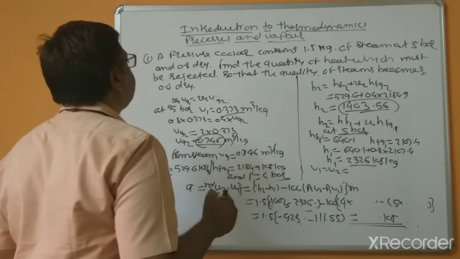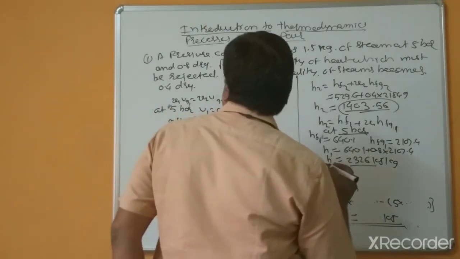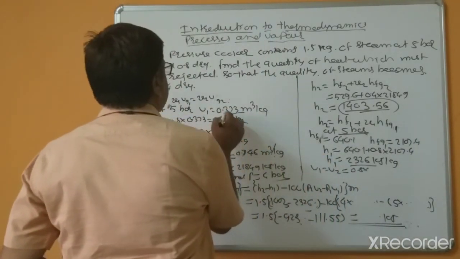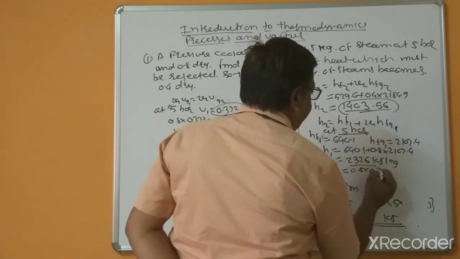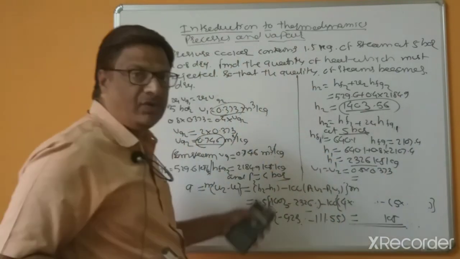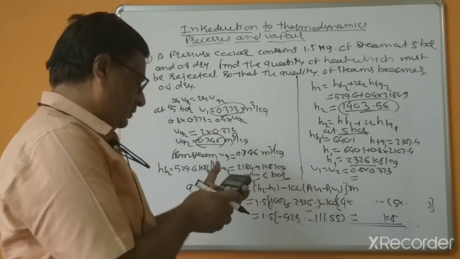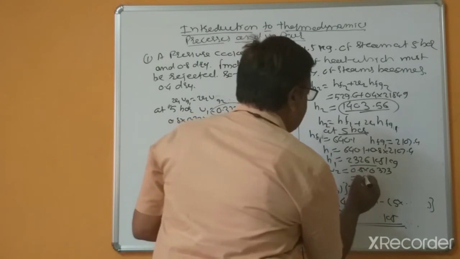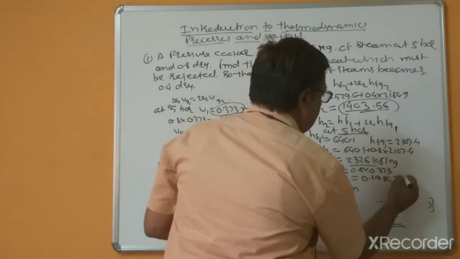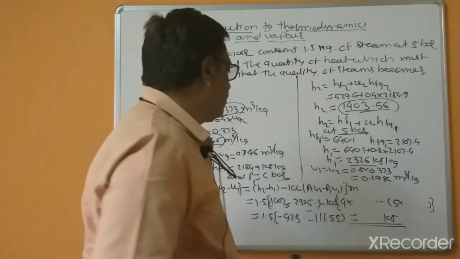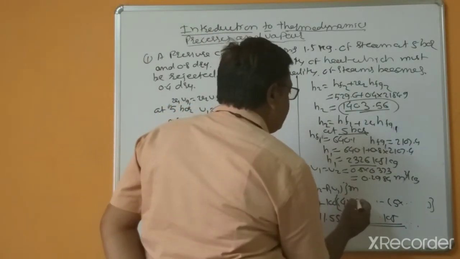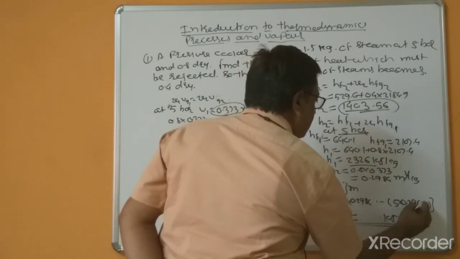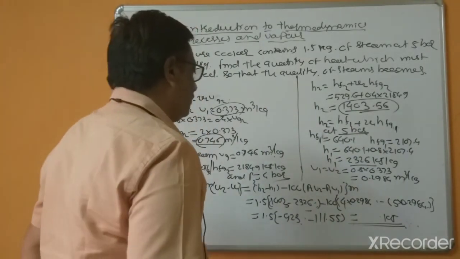We have to consider 0.8 into Vg1, which is 0.373, because this is V2, otherwise the answer may be wrong. It transfers to 0.2984 meter cube per kg, because this is the constant volume process. So this is 0.2984, and here also 0.2984.